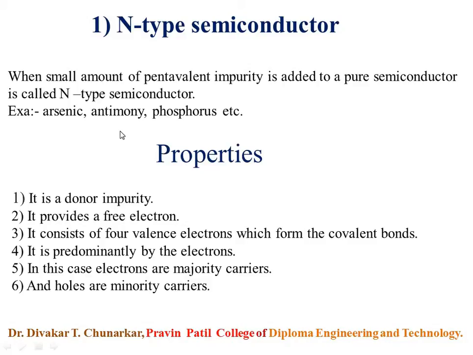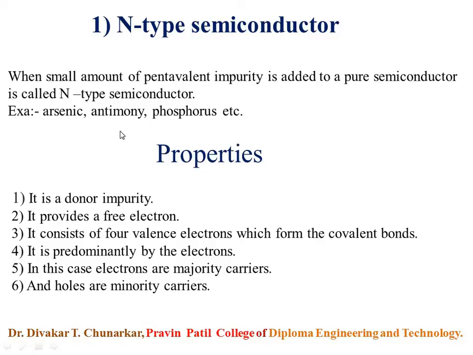According to donor impurity, doping an intrinsic semiconductor will alter the energy band. The donor energy level is very close to the conduction band energy, and therefore unbounded valence electrons of the impurity atoms can very easily jump into the conduction band and become free electrons.